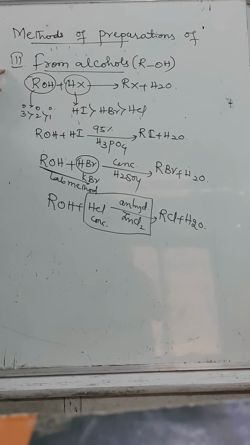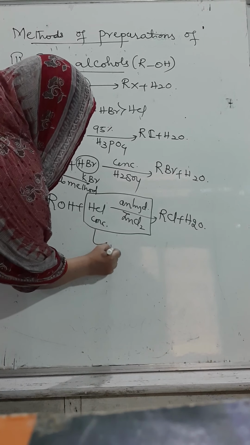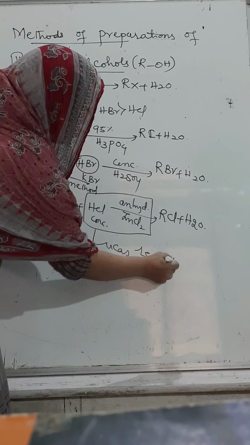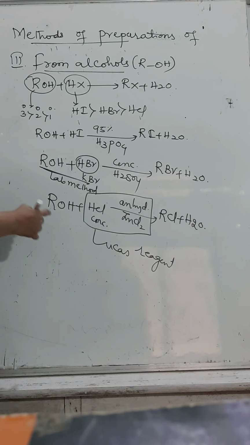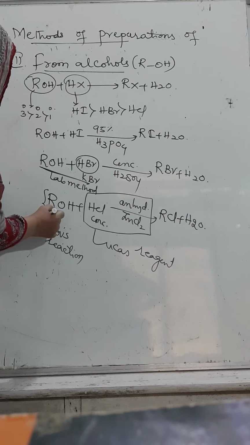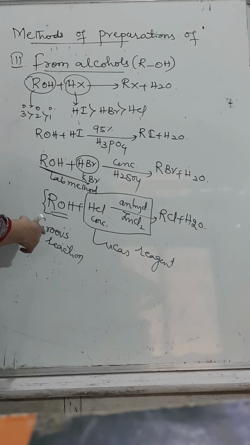This is the third method. Still two more methods are there to be discussed. This is Lucas reagent, and this reaction is called Groves reaction.